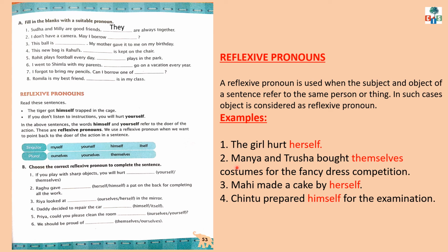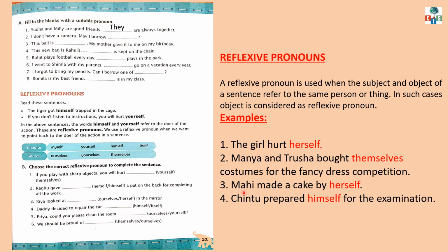Number 2, Manya and Trusha bought themselves costumes for the fancy dress competition. Manya and Trusha. We are talking about two persons, plural. So we will use themselves. Themselves is a reflexive pronoun and the action reflects back to the subject.